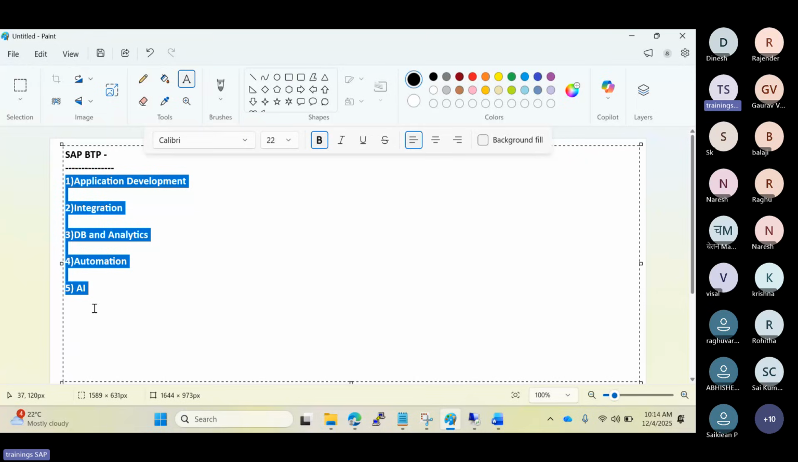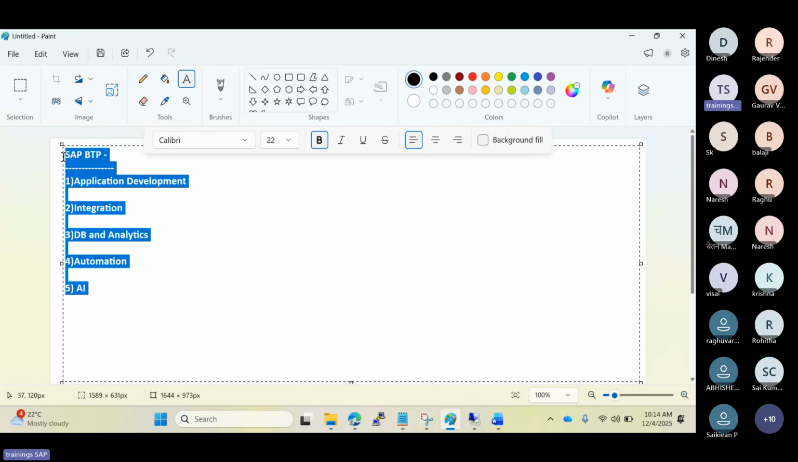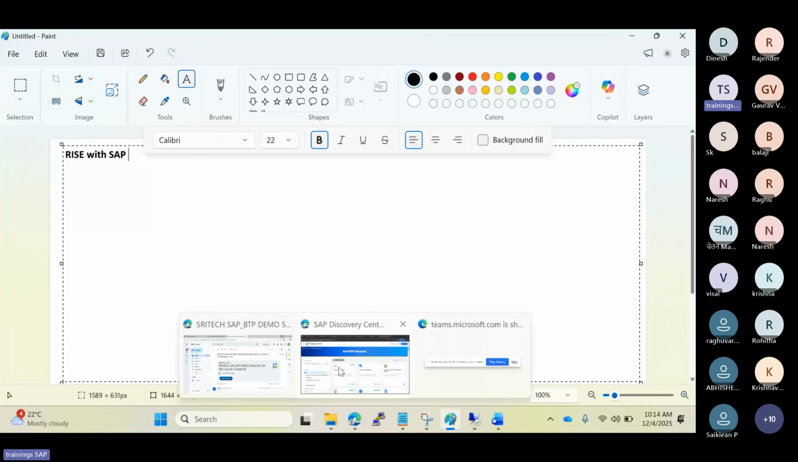Sir, BTP is fine, but what is Rise with SAP here? What is the relation between BTP and Rise with SAP? Rise with SAP is an offering package. It's a subscription based offering package from SAP.